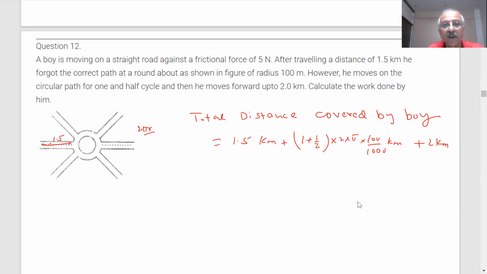Calculate the work done, students. How do you calculate work done? Force into displacement. So you have to find out this value and multiply with this. Whatever kilometer you get, convert into meters, SI units, and then multiply and see what answer you are getting.